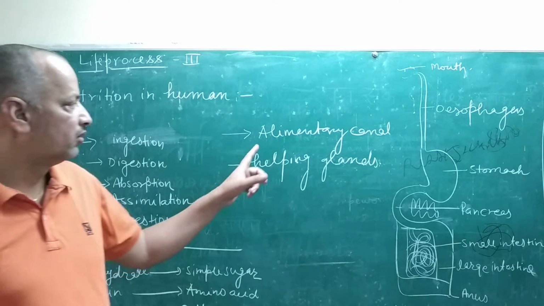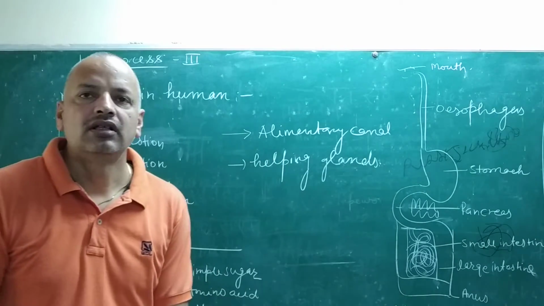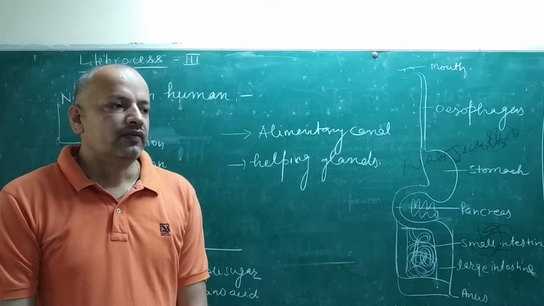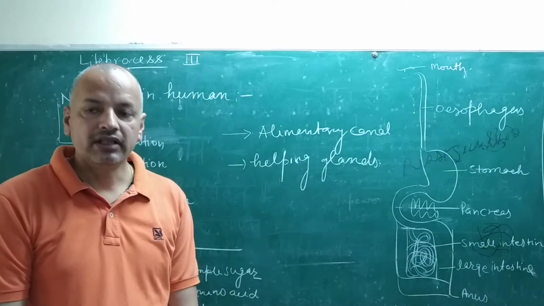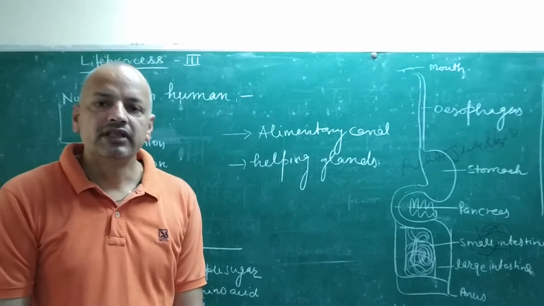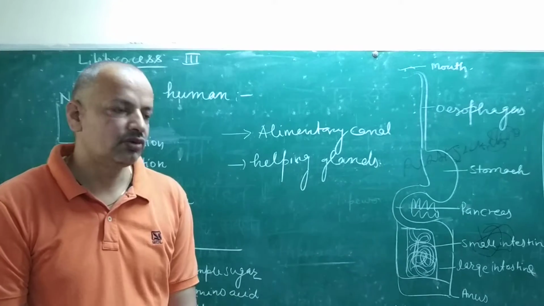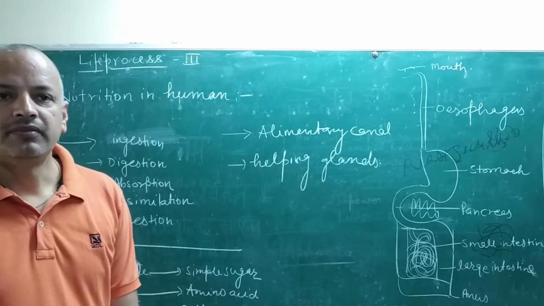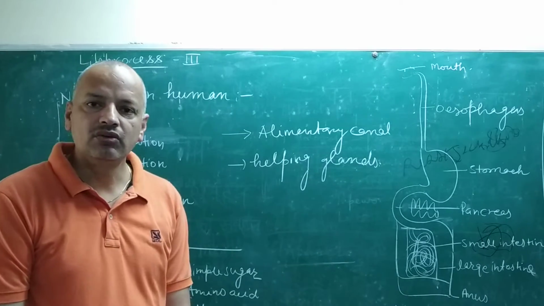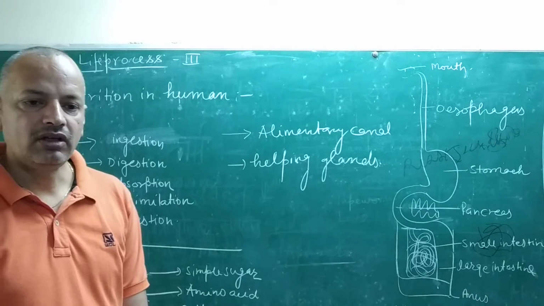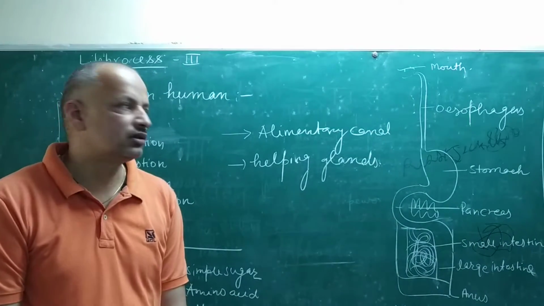The alimentary canal is a long tube that is variable in its shapes, and wherever the shapes vary, the names are also correlated. It starts from the mouth and terminates at the anus. Each part of the alimentary canal is specialized for particular functions.